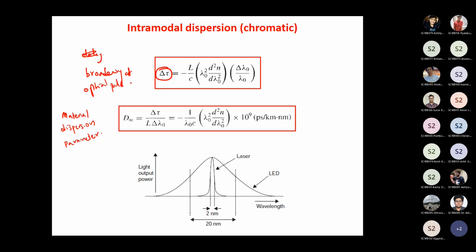Any questions on this? No, sir. Okay, so intramodal dispersion. You will have to use the laser having the least line width.